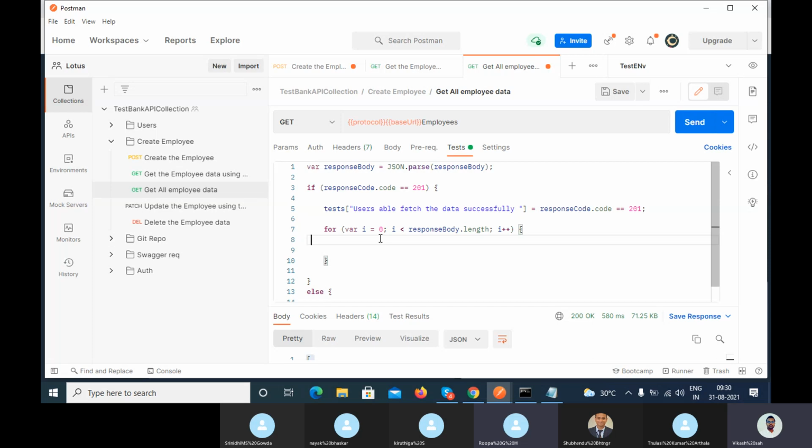So what would be the primary key? Based on that you can apply the condition, and after that condition is validated, you can proceed further and verify the other things.